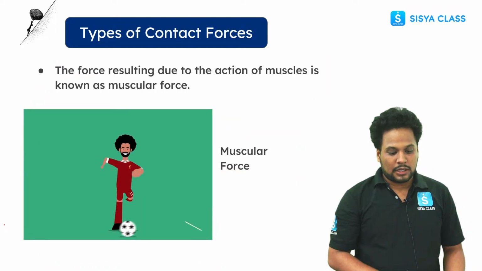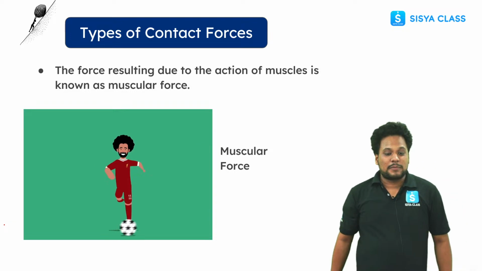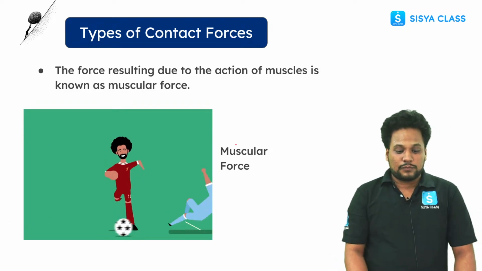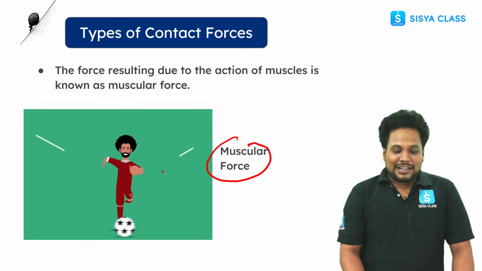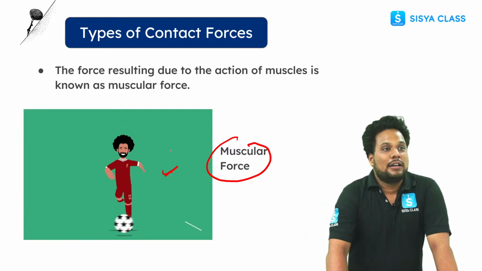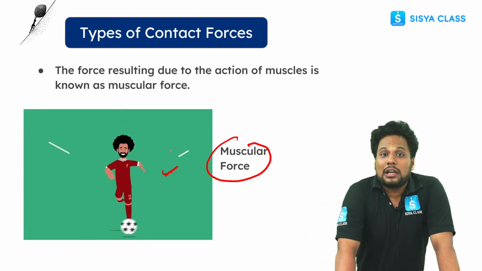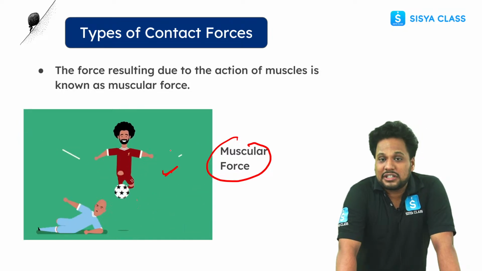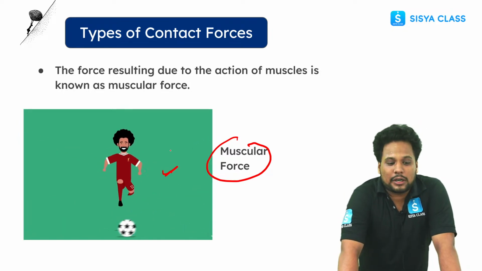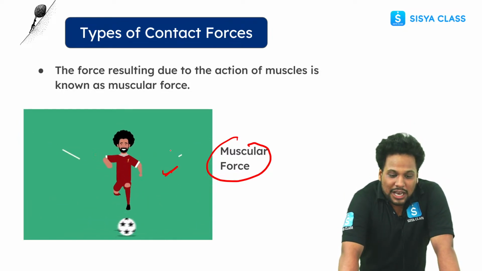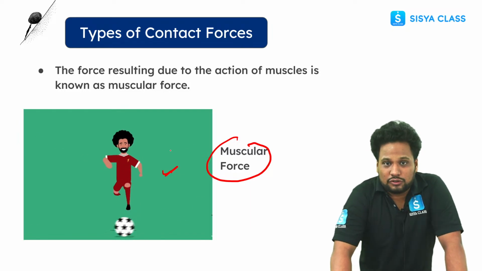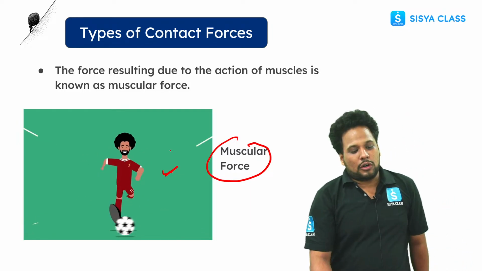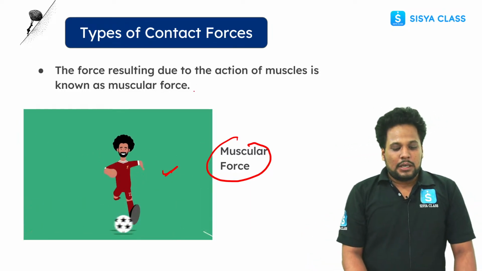Okay. Second is what? Muscular force. Muscular force के बारे में बात करते हैं. What is muscular force? Now again here also you can see that a person is playing football. Again, if he is not touching the ball, in that case he cannot move that ball, right? So the force resulting due to action of muscles is known as muscular force. In that also you need contact. This is clear guys. Any doubt in this?